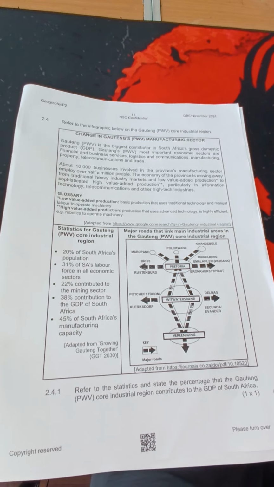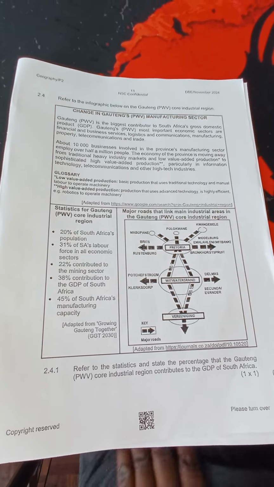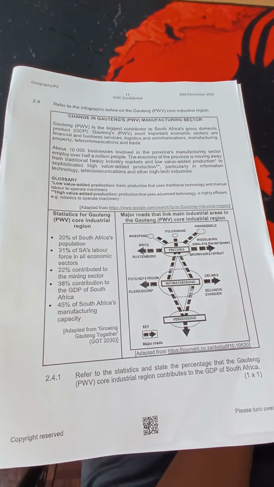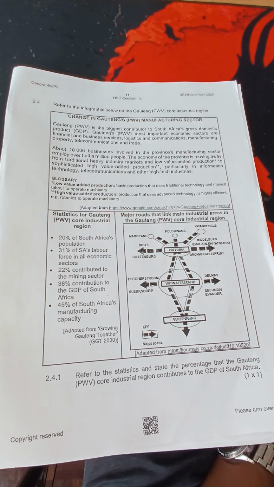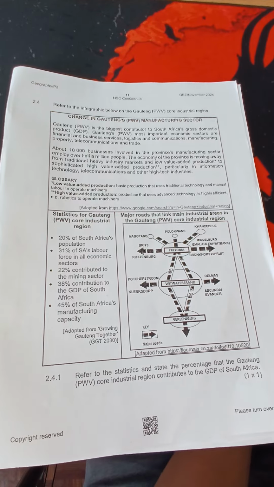What are some of the factors that actually favor the location of the PWV? There's a large market, a network of roads and railway lines, plenty of labor, variety of raw materials, there's enough water from the Vaal Dam, there's cheap electricity. So these are the factors that favor the location of PWV. What are some of the factors that actually hinder the location of PWV? We are talking about water shortages, pollution, air and water pollution from mines, vulnerability with more than 50% of SA industries here, congestion and pressure on resources. So these are some of the things that you're supposed to know as far as PWV is concerned. You're supposed to know this, okay?